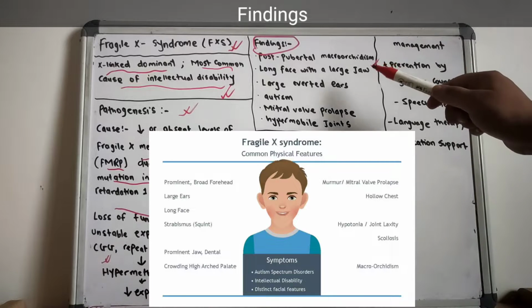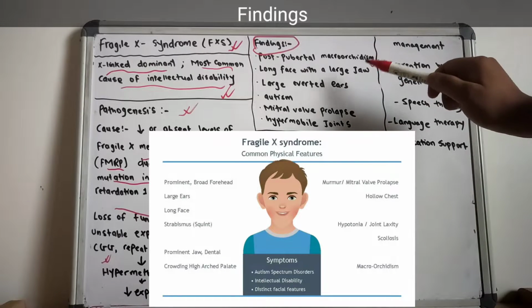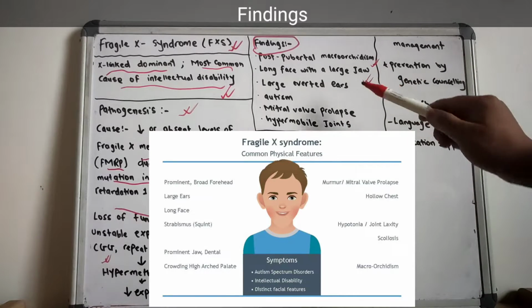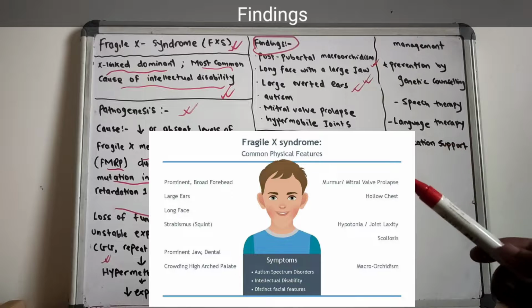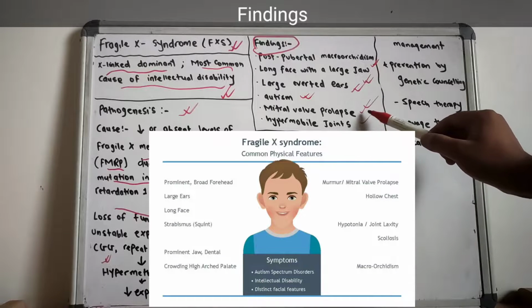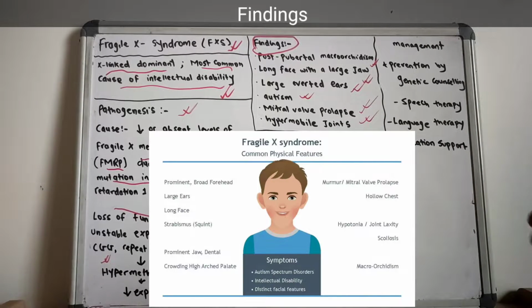The patient presents with a long face with a large jaw. The ears will be everted. There will be autism, mitral valve prolapse, and hypermobile joints. These are the specific findings that we see in a person with Fragile X syndrome.